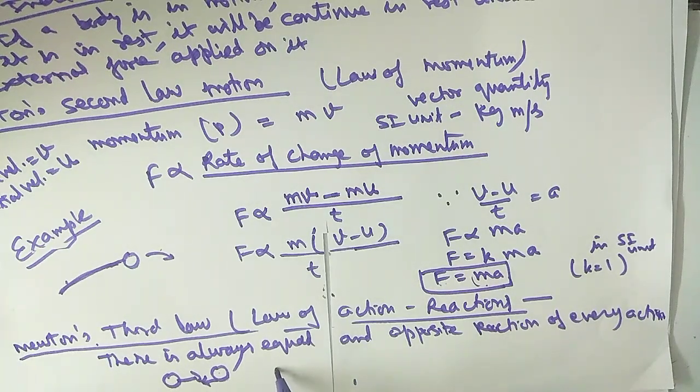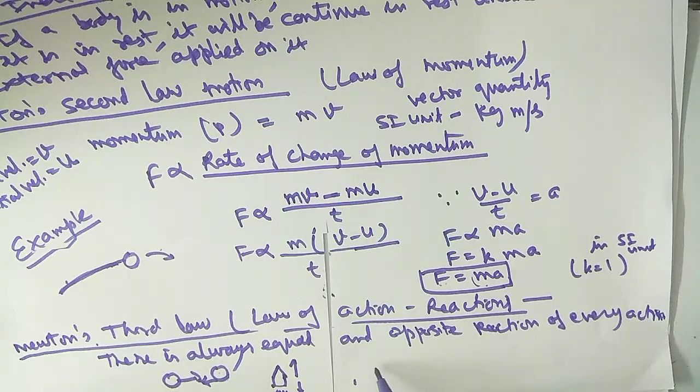Or in the case of rocket propulsion, the gases emitting from the rocket exert a force in the downward direction, and as a reaction the rocket moves in the upward direction. Or another example, suppose the gun.